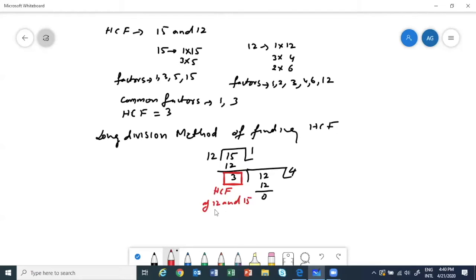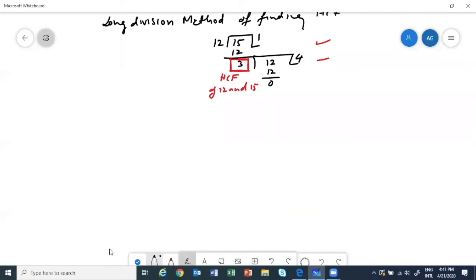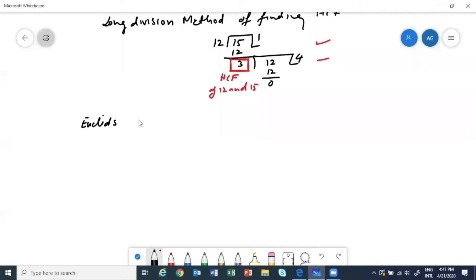Now we are going to do Euclid's division lemma, which is very similar to this method. So let's first note down what this one says. Euclid's division algorithm. Algorithm means steps, well-defined steps, I'll tell you.